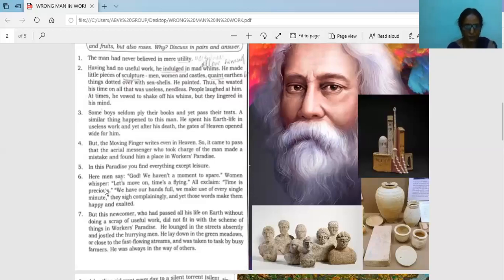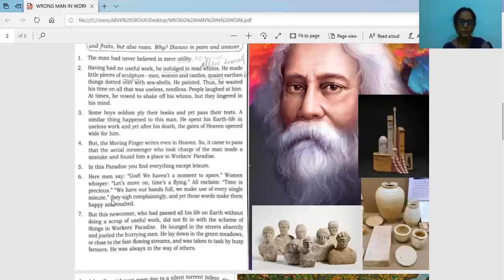They work happily. Sixth para: here men say, "God, we haven't a moment to spare." The men don't feel that they don't have time to spare, that is, to take rest. Women whisper, "Let us move on. Time is flying." So what happened? Even the ladies felt very happy to continue the work, because time is flying. And all exclaim, "Time is precious." So they are explaining what? Time is very precious and we have our hands full, and we make use of every single minute.